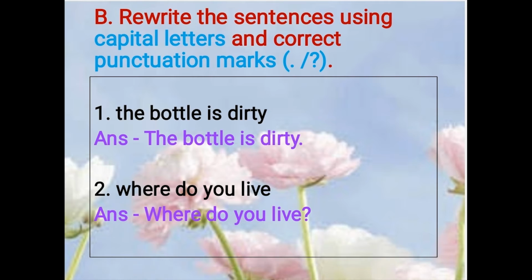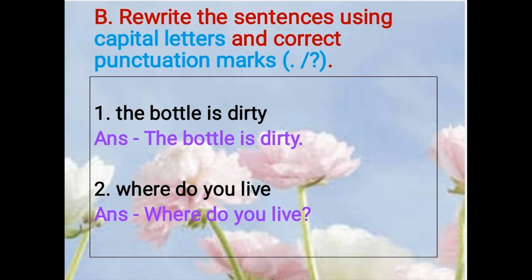Next is rewrite the sentence using capital letters and correct punctuation marks. That is a full stop or a question mark. Number 1: the bottle is dirty. The first letter should be capital, so we have written here capital T. The bottle is dirty. After dirty, we need to put a full stop.